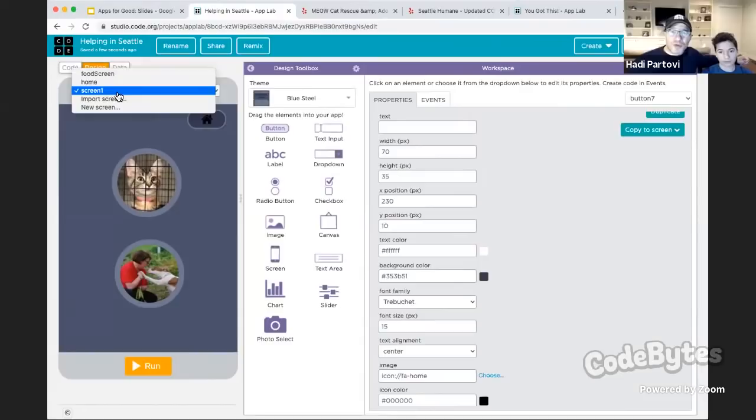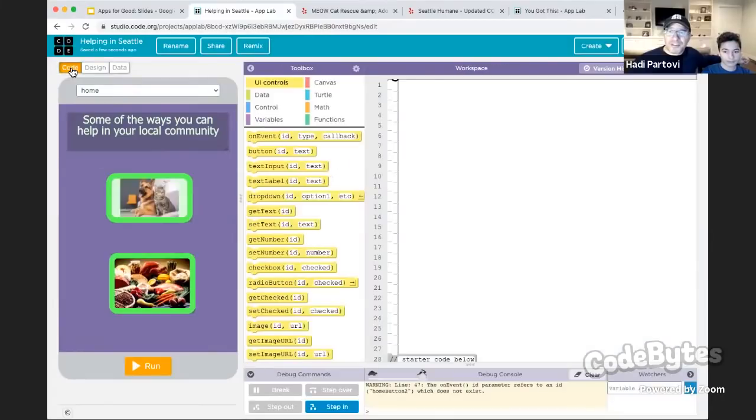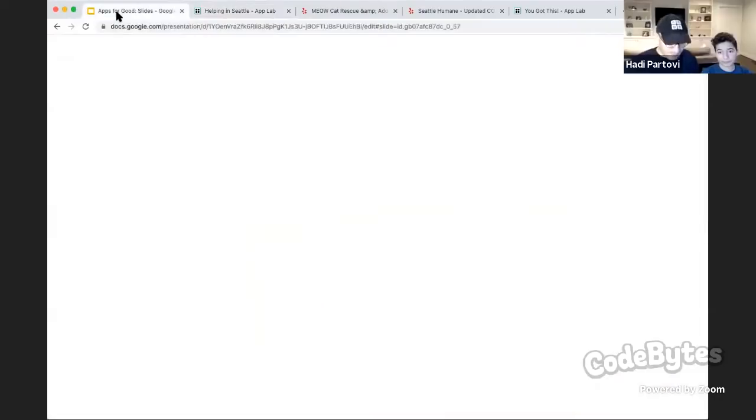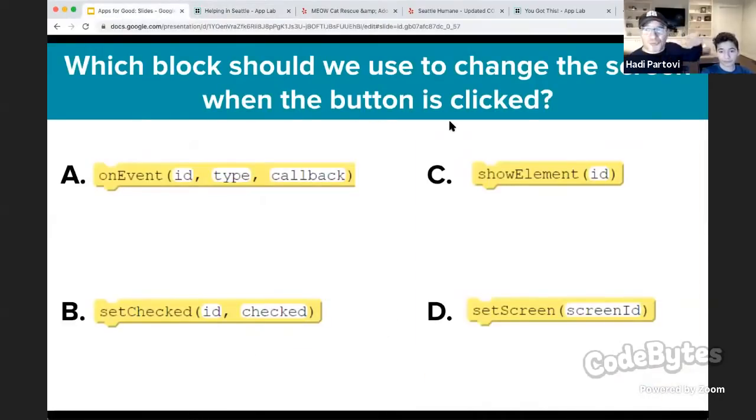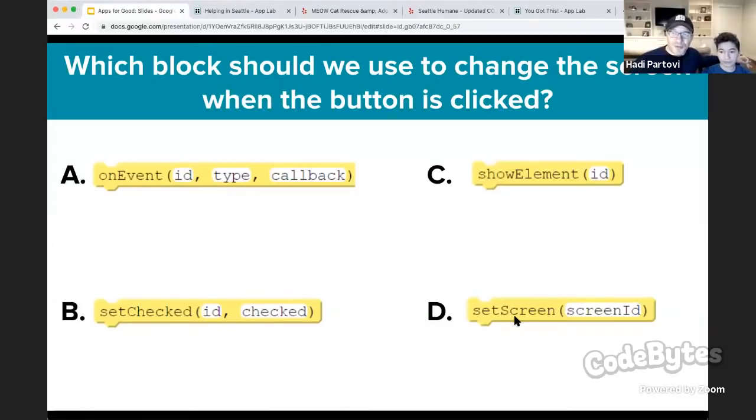So now I want to show what happens. How do we jump from the home screen to this screen? We need to write some code. And the question is, what code should we use? Which block should we use to change the screen when the button is clicked? We can use an onEvent block, a show element block, a set checked block, or a set screen block. Let's do a poll to see what our students think.